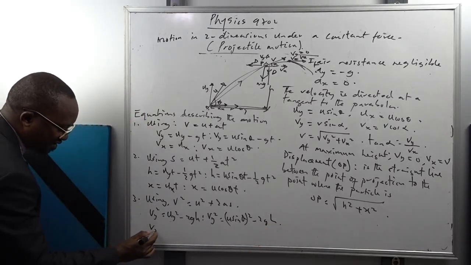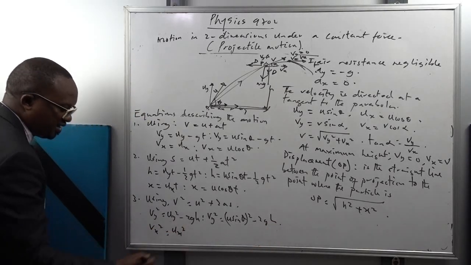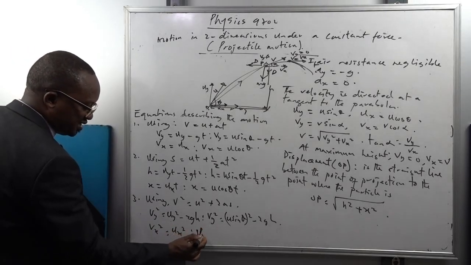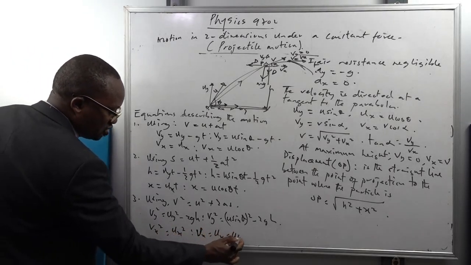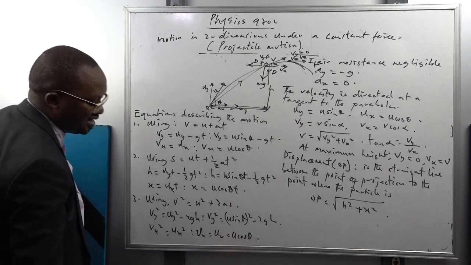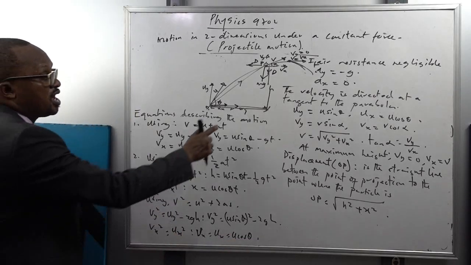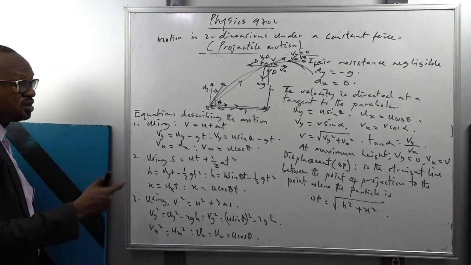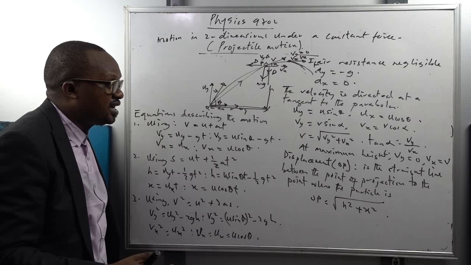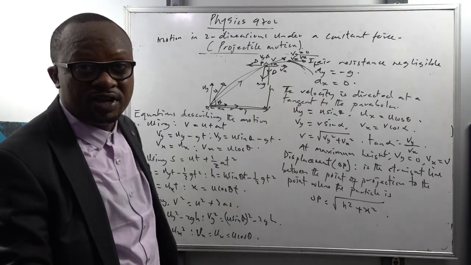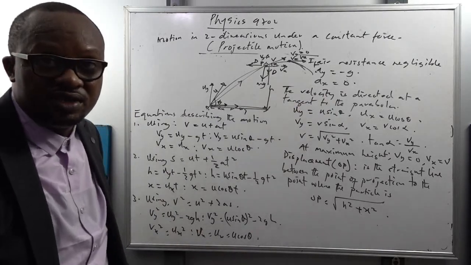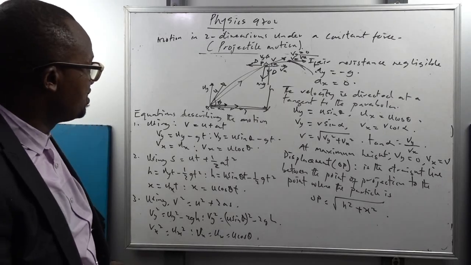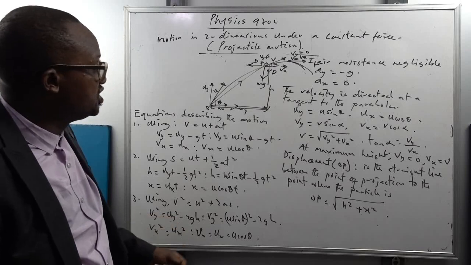While the horizontal velocity vx squared becomes what? Ux squared. Square cancels square. So we can just say that Vx is equal to Ux, which is equal to what? U cos theta. That basically tells us that the velocity along the horizontal is not changing. Because we are saying that along the horizontal there is no acceleration. So the velocity along the horizontal is not changing. The velocity is constant along the what? Horizontal.